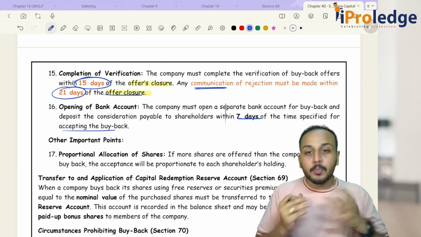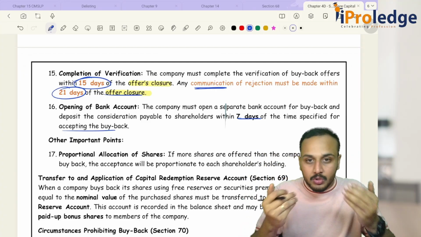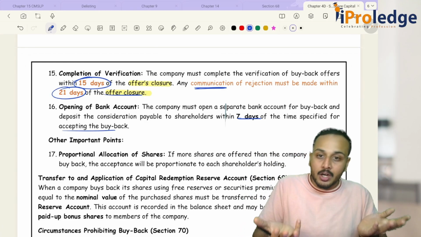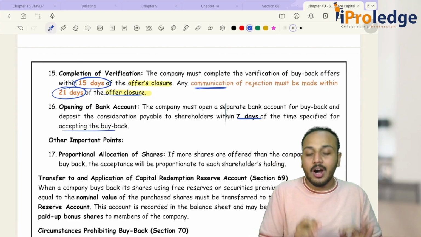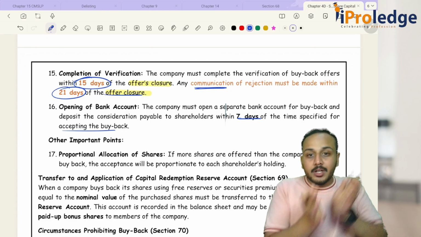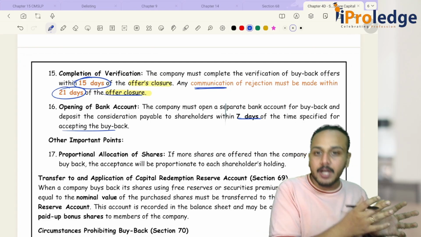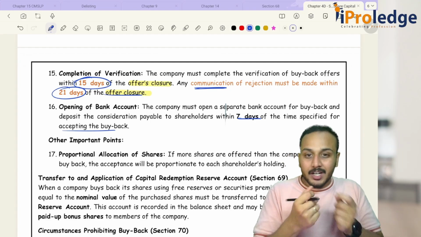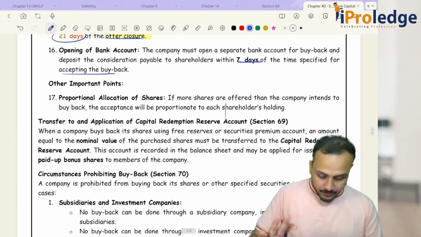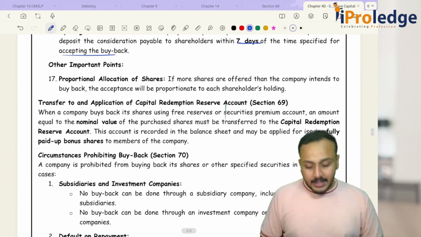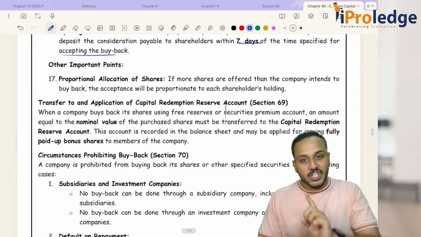Basically, just to protect the shareholders that tomorrow they will give me an offer and I do not have money. That situation shouldn't come. That's the reason the law asks me to put all this money in a separate bank account. Okay. Generally, these kind of bank accounts are known as your escrow accounts. Okay. That's it. Then coming to, this is your section 68.